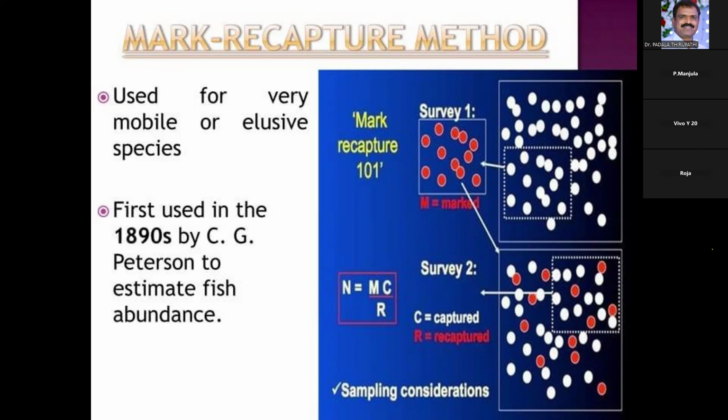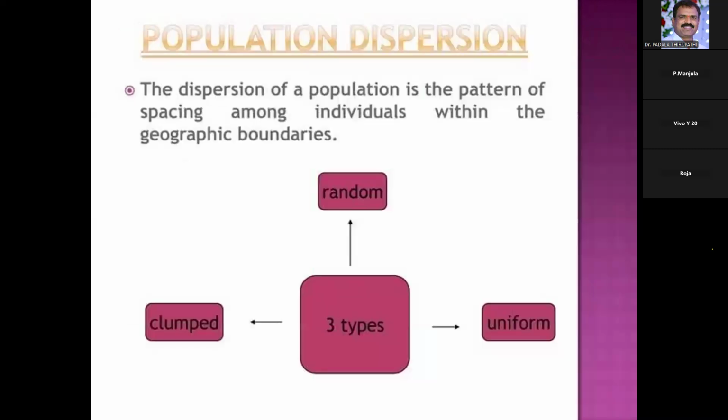For this, we can mark the organisms with some stickers or marks, and then count. It was first used by C.G. Peterson to estimate fish abundance, because fishes cannot be constant, they continuously move. Hence for such mobile species we can use the mark recapture method.